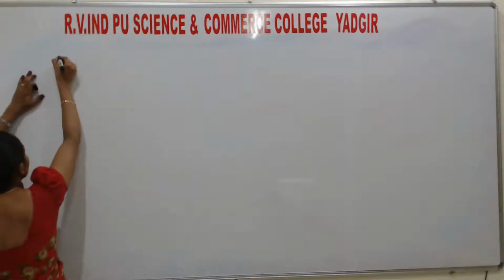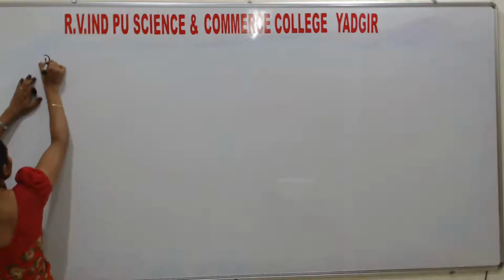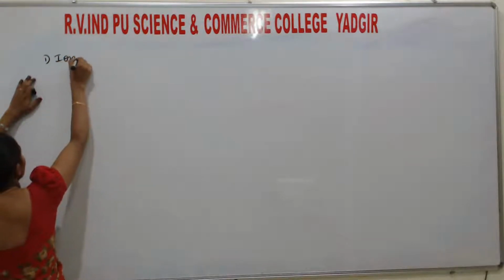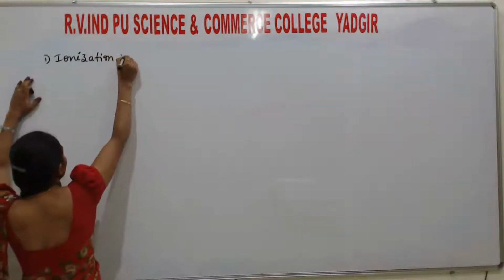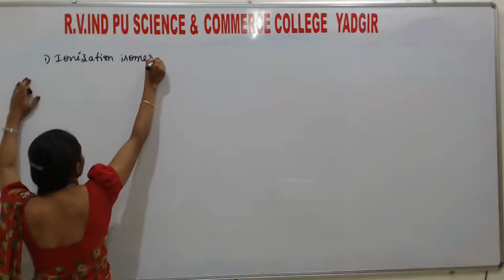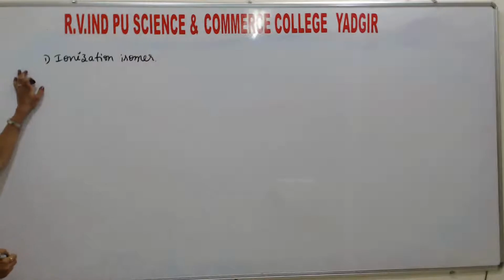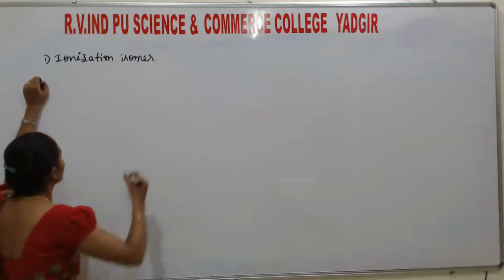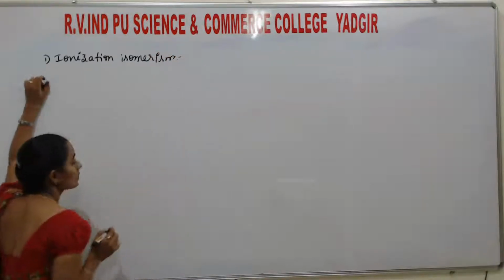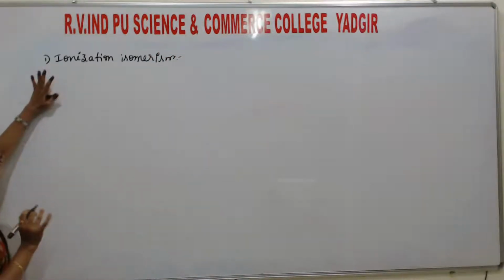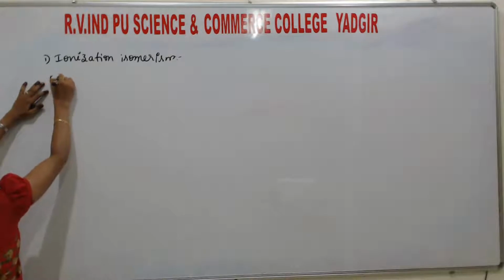So students, here first one, ionization isomers. Ionization isomerism. Here I will give an example first, then I will give the definition.